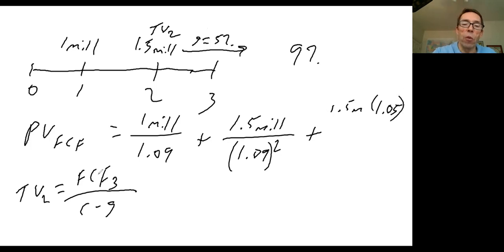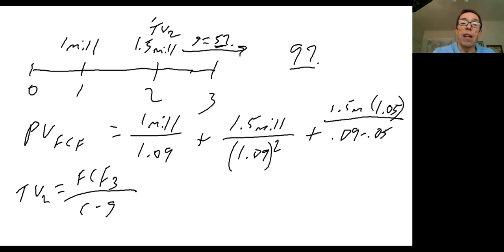That's my free cash flow at time 3. Divide that by R minus G. R is 9%, and G, my growth rate, is 5%. So that's 0.09 minus 0.05. And there it is. There's my terminal value at time 2. 1.5 million times 1.05 divided by 0.09 minus 0.05. That's my terminal value at time 2.